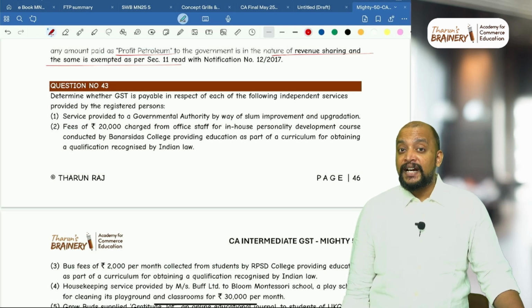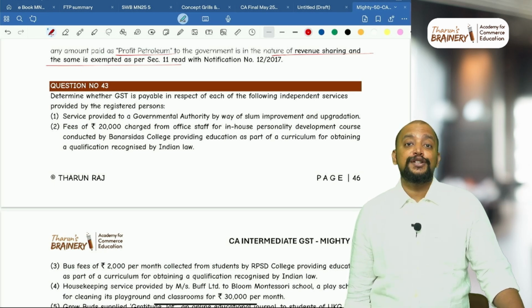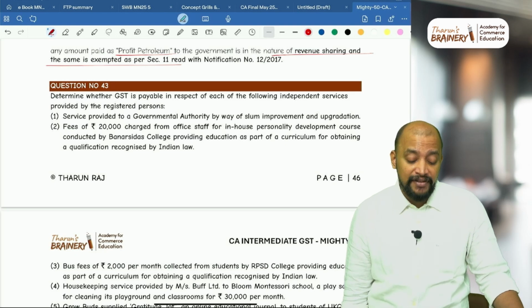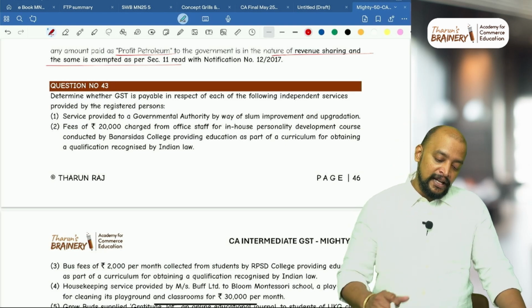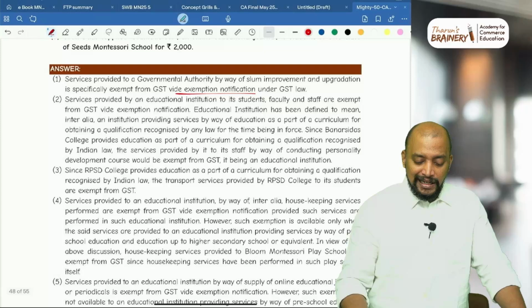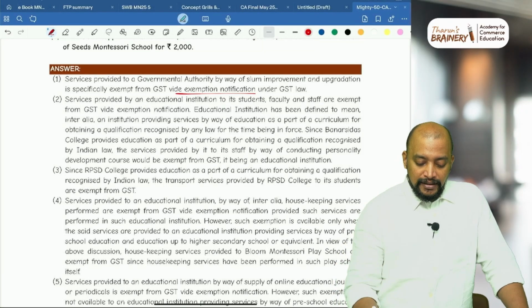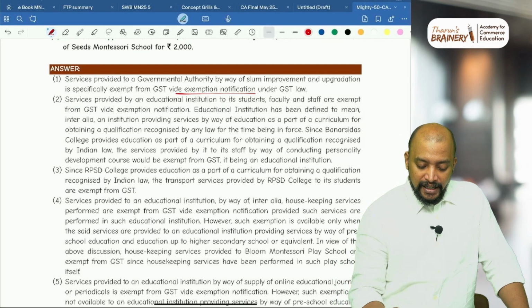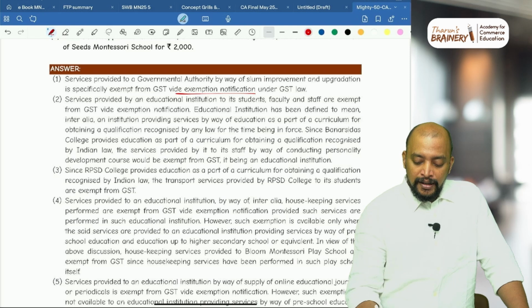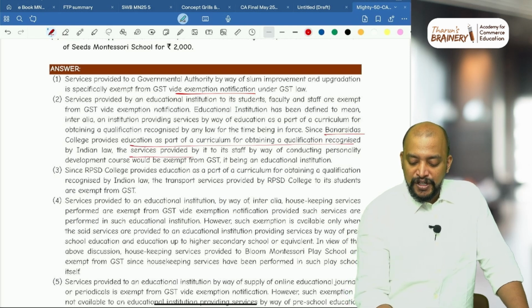Any service provided by an educational institution to its students, faculty and staff is exempted. Accordingly, this 20,000 will come under exemption. So since Banaras provides education as a part of curriculum, the service provided to its staff would be exempt from GST.